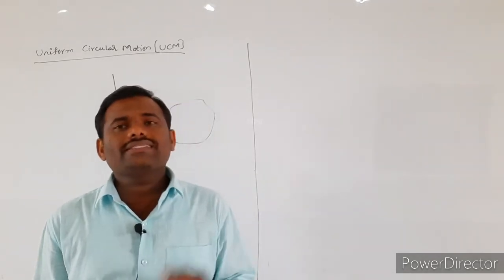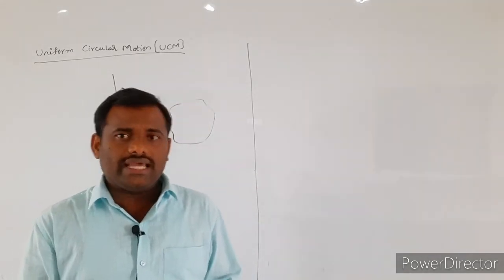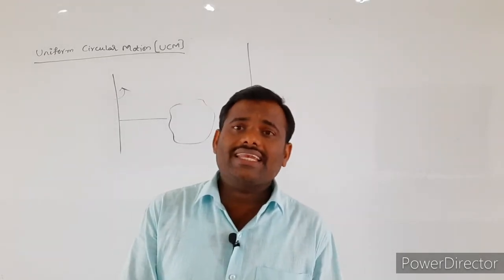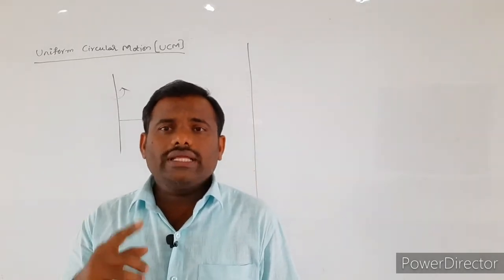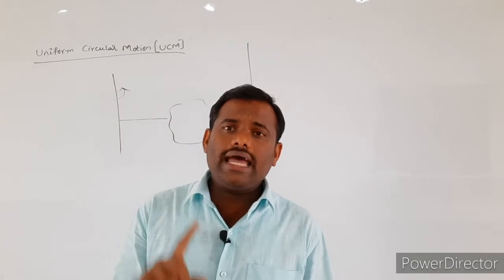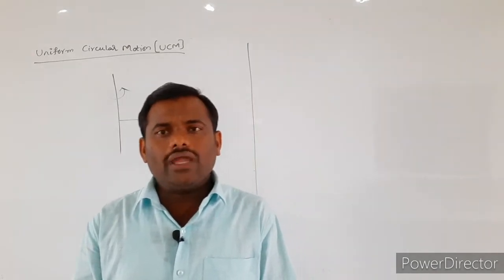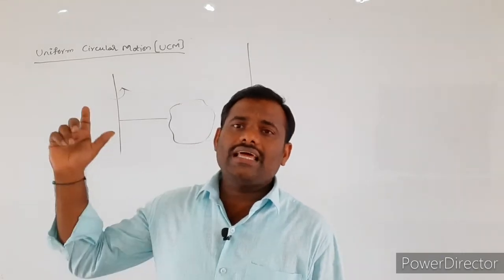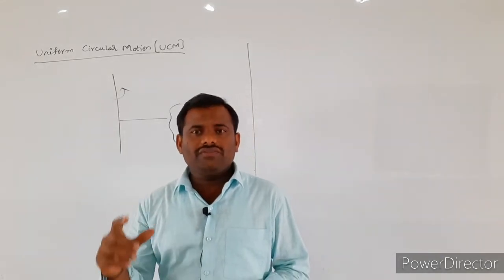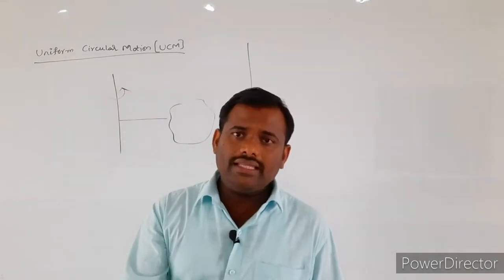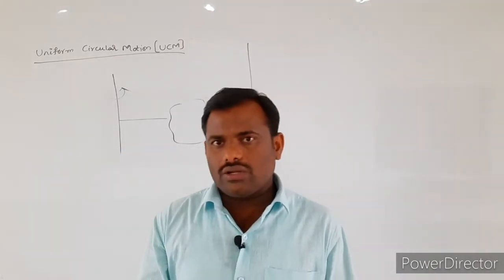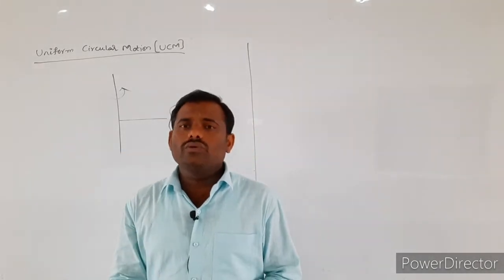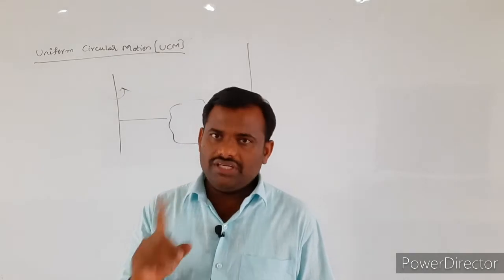Now we are going to discuss some definitions. What is the radius vector? What is the angular displacement? What is the angular velocity? What is the angular acceleration? These terms are required for describing the motion of any body performing circular motion. Now we are going to define those definitions.